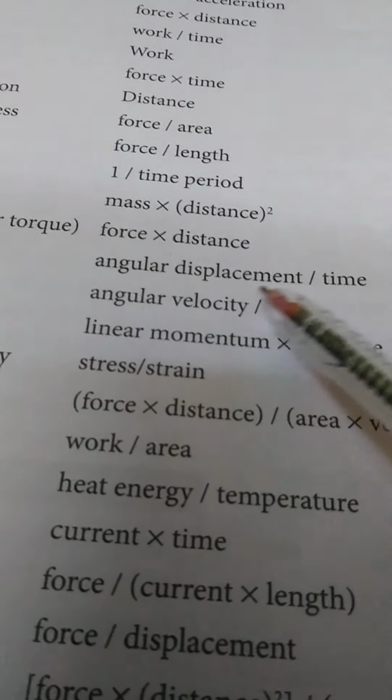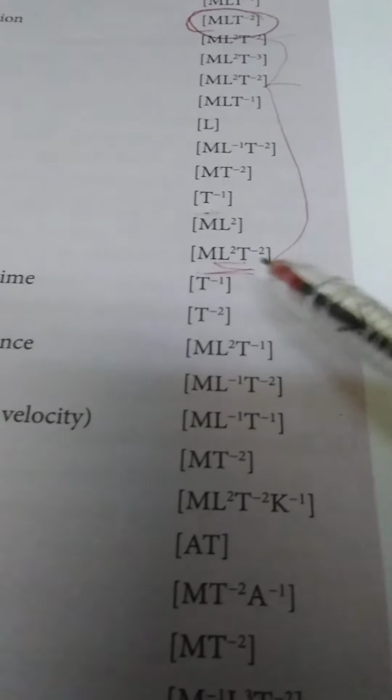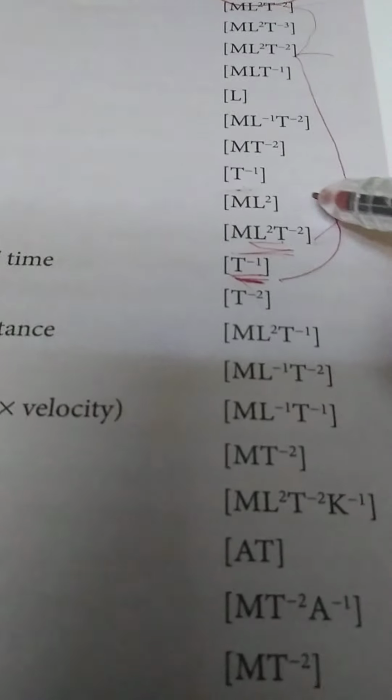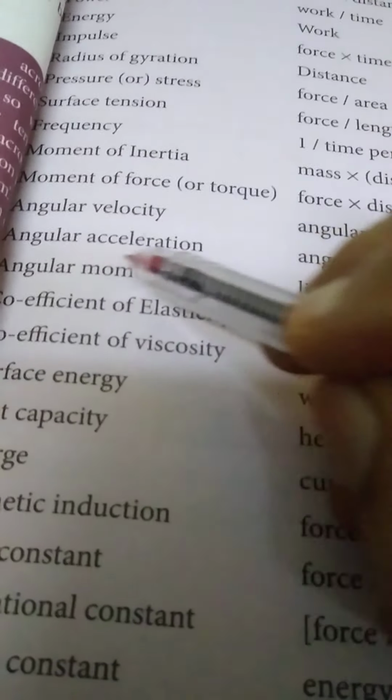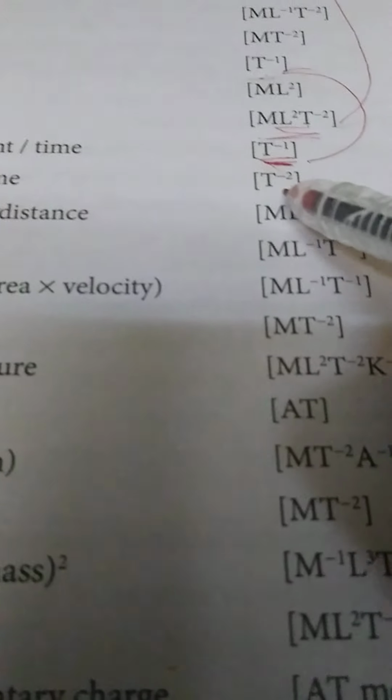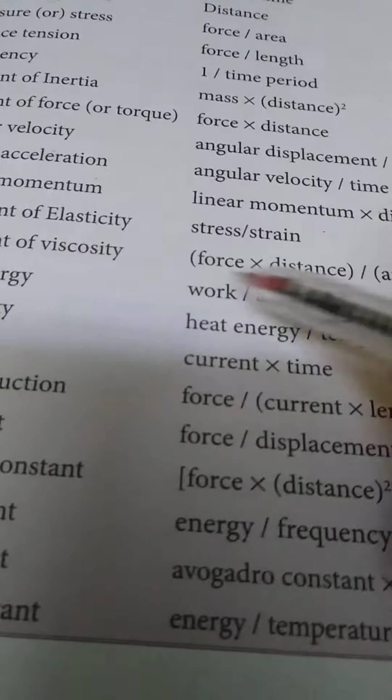So what is the dimensional unit of angular velocity? It is 1 by T. T comes up, it becomes T⁻¹. Again, this angular velocity and frequency have the same dimensional formula. Then angular acceleration is angular velocity by time. So what have you written for angular velocity? T⁻¹ by T. This T comes up, it becomes T⁻².